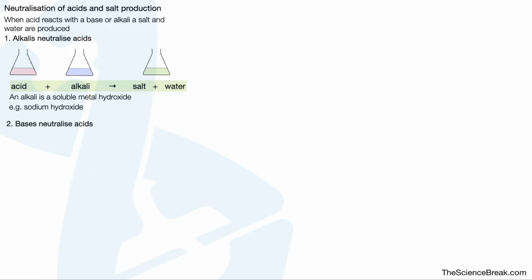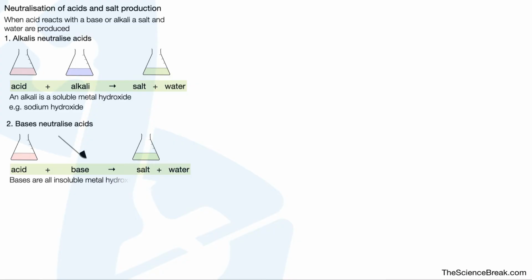Bases neutralize acids. Here's our acid again, here's a base, and here's our neutral solution. Acid plus base gives salt and water. If you can remember the first one, this is quite easy to remember as well. Just replace alkali with base. Bases are insoluble metal hydroxides and all metal oxides. For example, copper hydroxide or copper oxide.